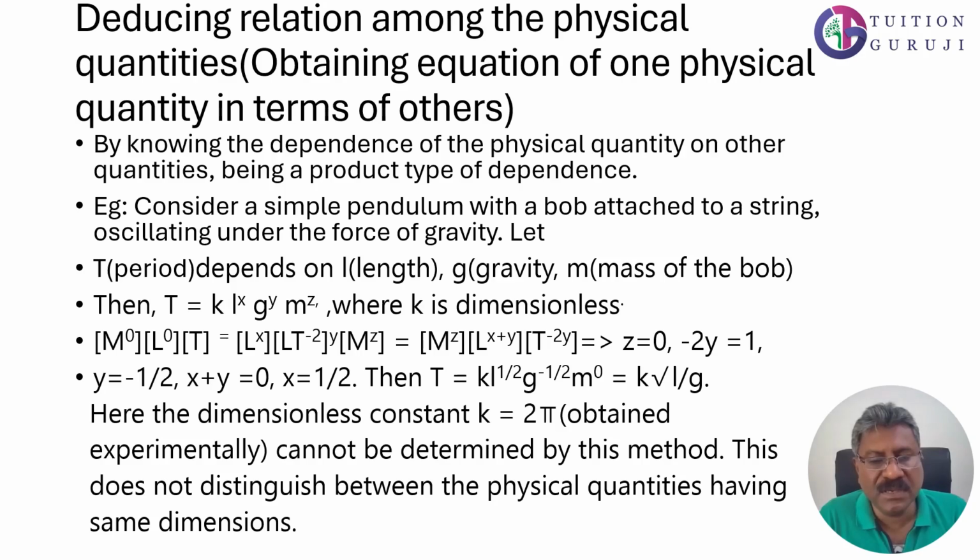When you equate both sides, z is equal to 0 and minus 2y is equal to 1, which means y is equal to minus half. Then x plus y is equal to 0, which means x is equal to half. Then we can write T equals k into L raised to half, g raised to minus half, m raised to 0, which is nothing but k into square root of L by g. Here the dimensionless constant k we can find out experimentally, which will be equal to 2 pi.